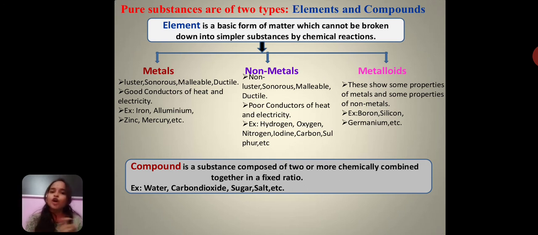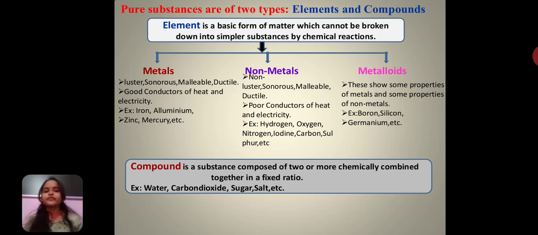Instead, they are the only metalloids present in the periodic table.